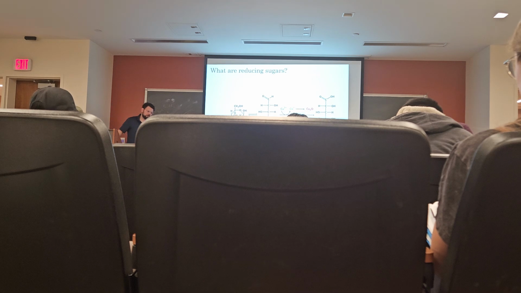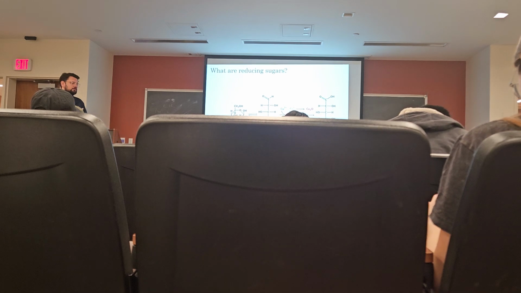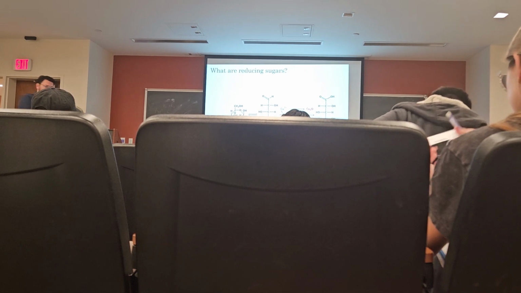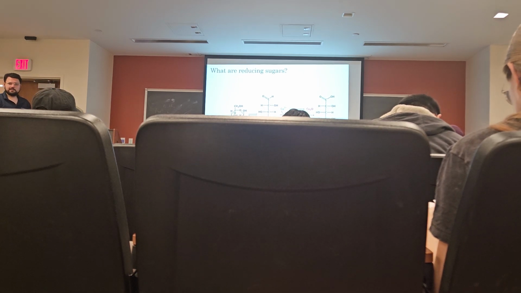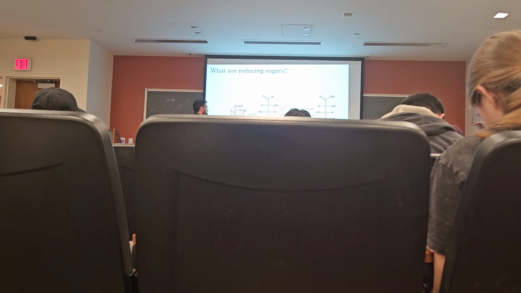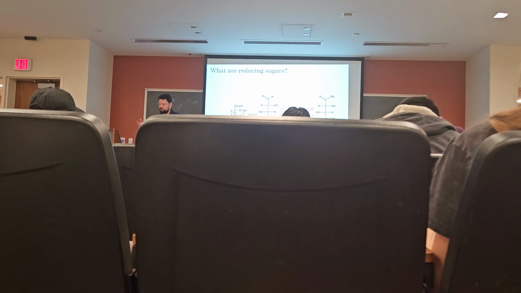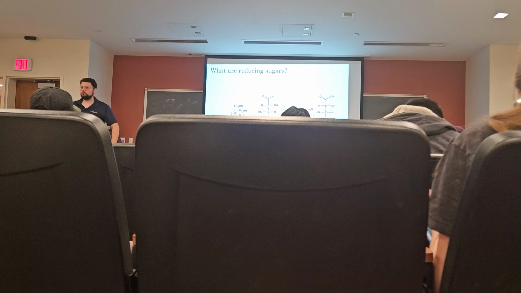Which brings us to reducing sugars, right? So all simple sugars are what we call reducing sugars, meaning that they can act as reducing agents. And what does a reducing agent do? It reduces something else, and it itself gets oxidized. So in the case here of glucose, right, we can expose it to a special solution called Fehling's solution. And Fehling's solution has got a mix of chemicals that essentially just make copper 2+.